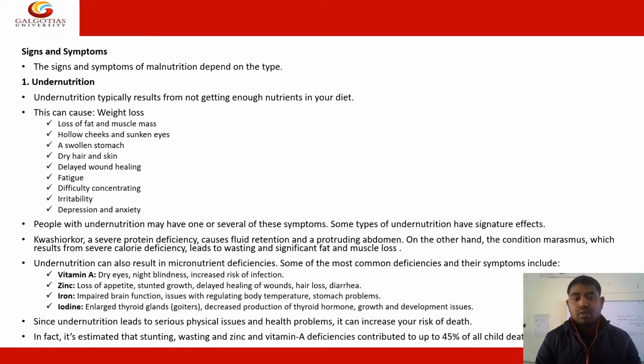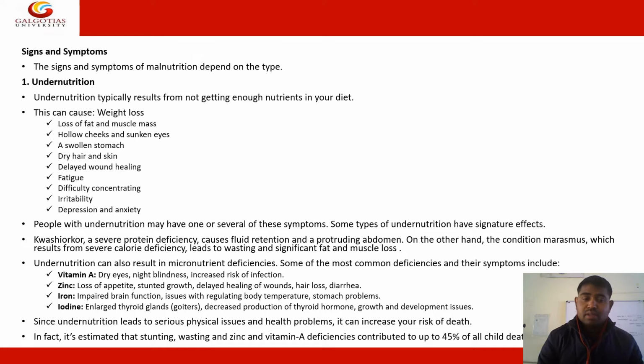Weight loss, loss of fat and muscle mass, hollow cheeks and sunken eyes, a shallow stomach, dry hair, delayed wound healing, fatigue, irritability, depression, anxiety, and so on. Many of these occur with undernutrition.